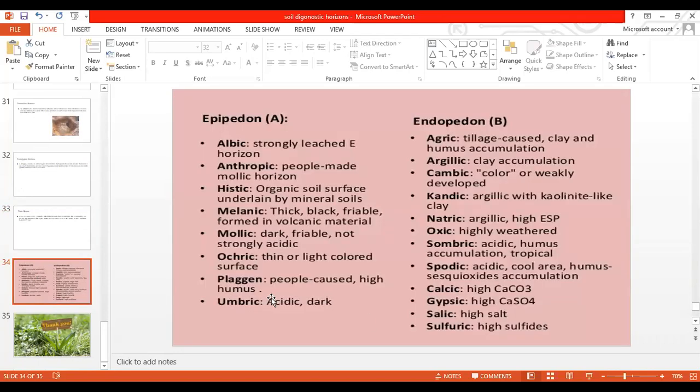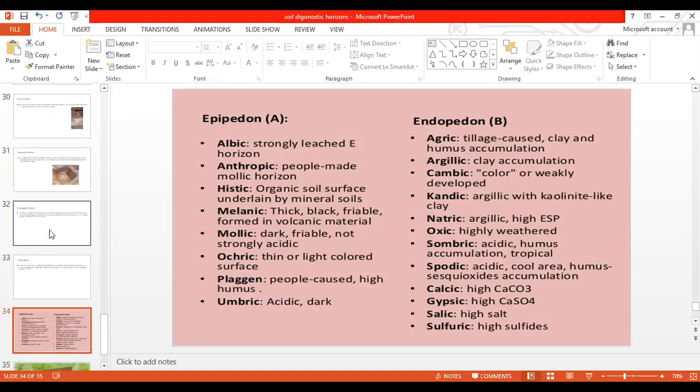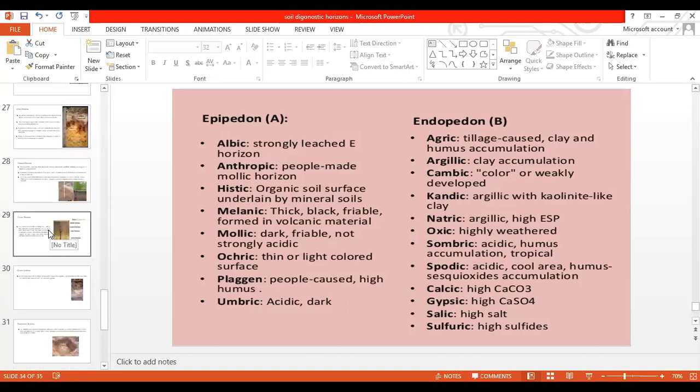Plaggen means high humus. In anthropic also we said it is under a continuous system of farming, involving high addition of organic matter.